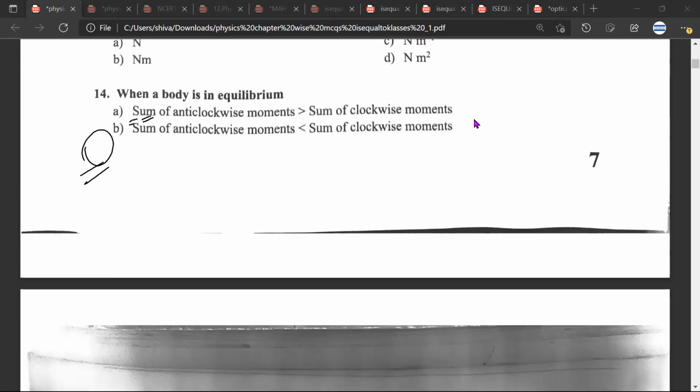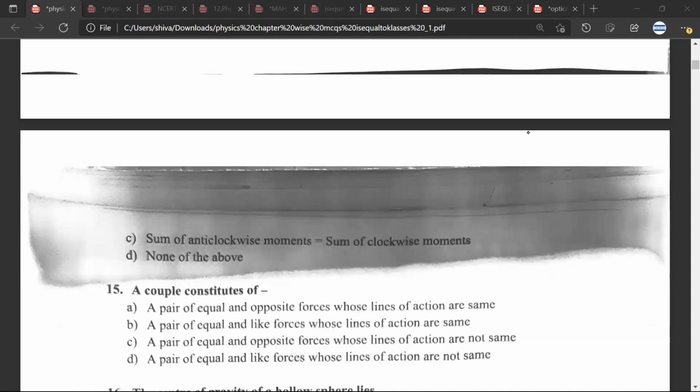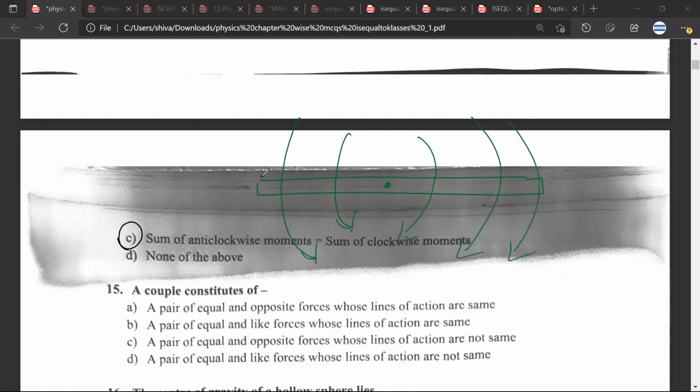So this would be C. Great. When a body is in equilibrium, the sum of anti-clockwise moments would be equal to the sum of the clockwise moments. See, this is basically the principle that you use when you are doing all those questions which involve the meter scale. So you will have moment of forces like this. Let us consider this to be M1, this to be M2, this would be M3, this would be M4, this would be M5, and this is the axis of rotation.